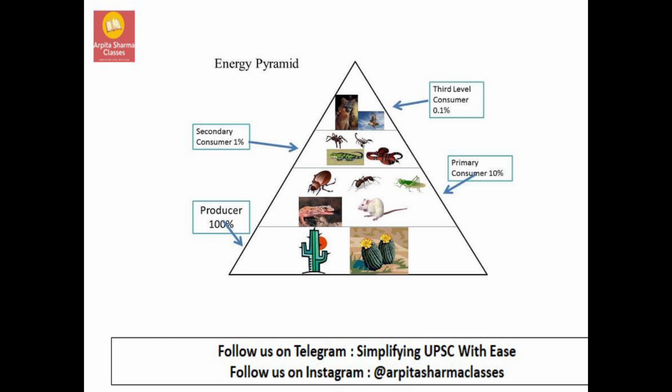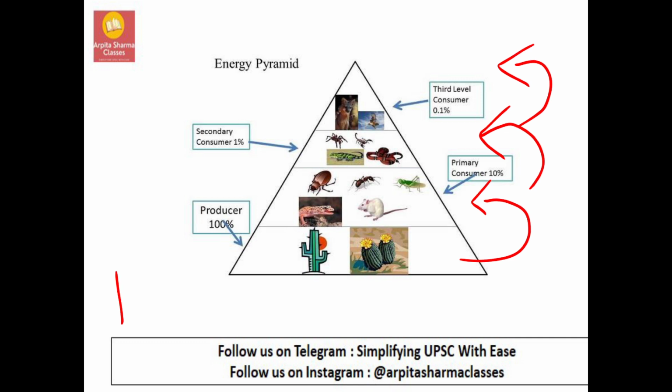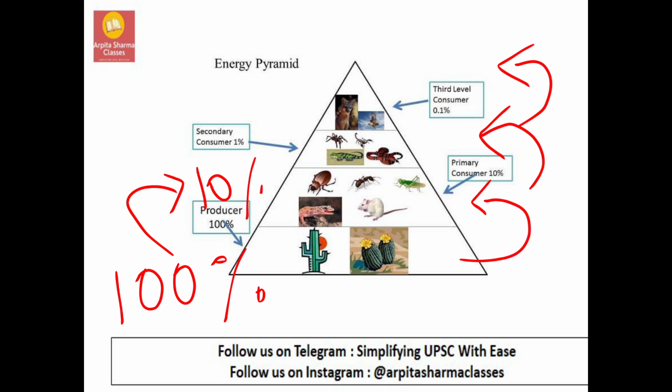And there is the pyramid of energy. The pyramid of energy is how much energy is transferred from one trophic level to the next trophic level. And here you have to know there is a 10% rule. That is, if the producer is eating food and getting 100% energy, then to the next trophic level only 10% of this 100 will be transferred. 10% of 100 is what? 10% only. 10% of energy only will be sent to the next trophic level.